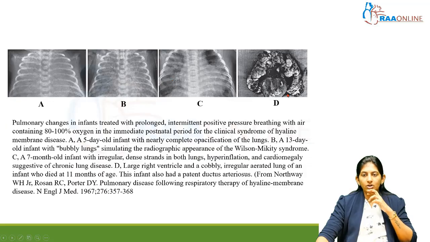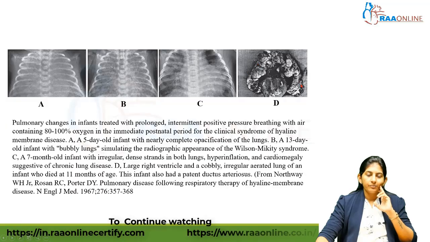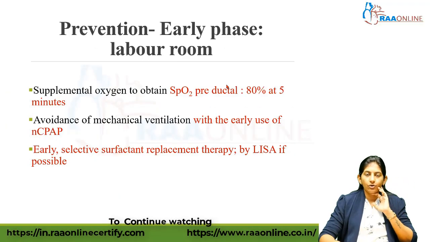This is a post-mortem picture. This is a dilated heart, and these are the lungs. The lungs look very, very heterogeneous, not aerated completely, and this is an irregularly aerated lung. So the pulmonary changes can be very different, and there is no particular pathognomonic finding for BPD.